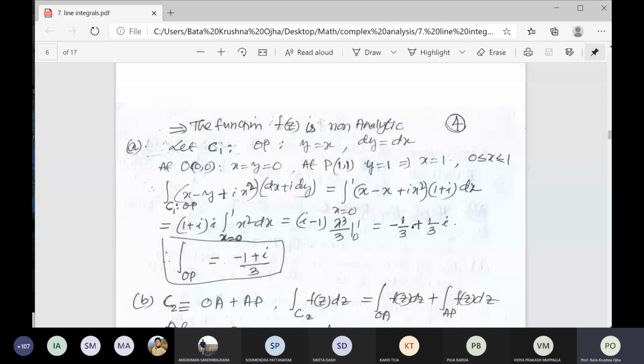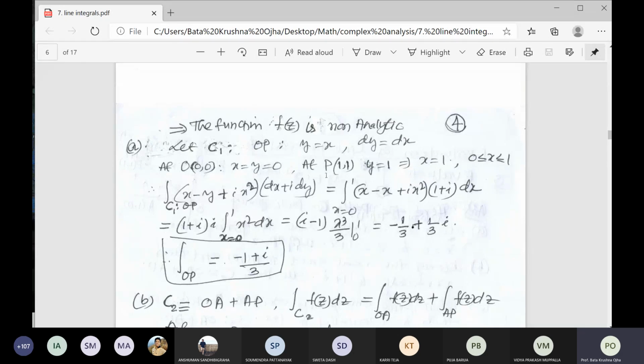You see, at the origin it is 0, 0. What is the value of x and y? Automatically 0, 0. At P, x is equal to 1, y is equal to 1, right? If you want variation with respect to x, you take the whole equation in x; with respect to y it would also be possible.